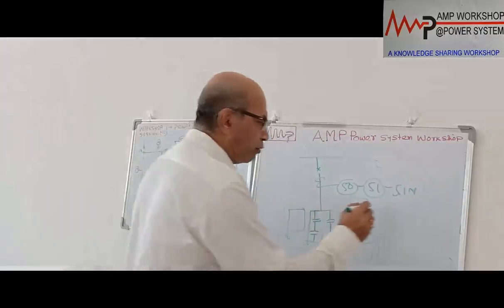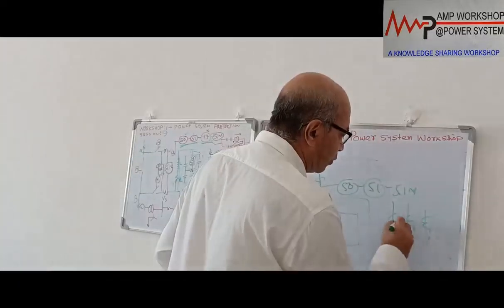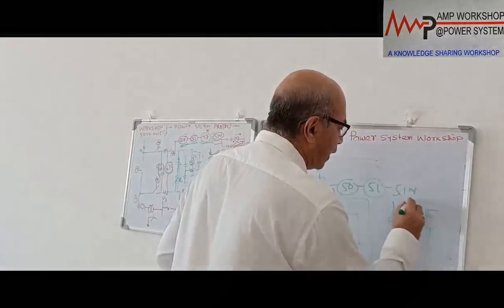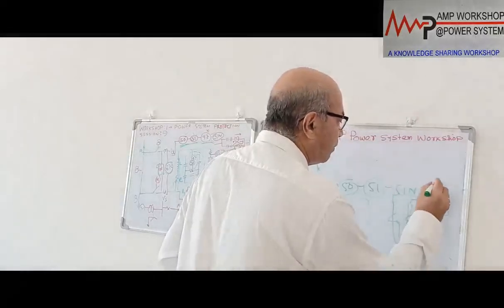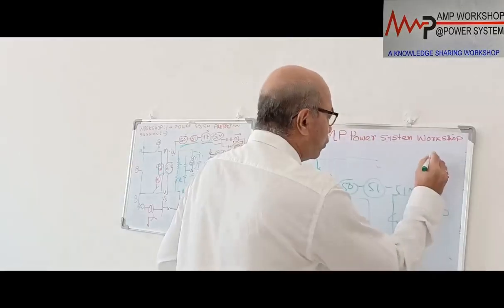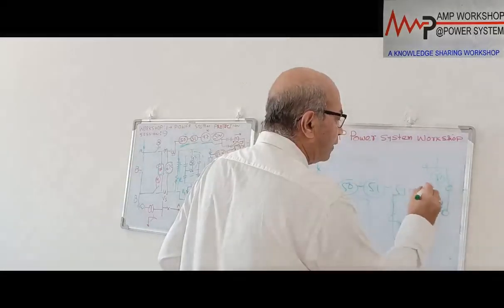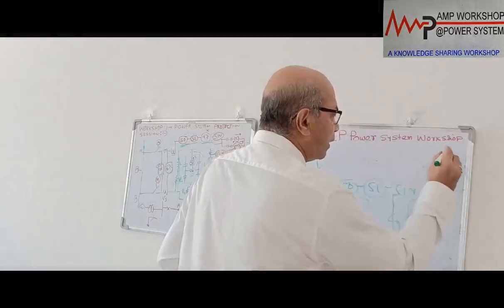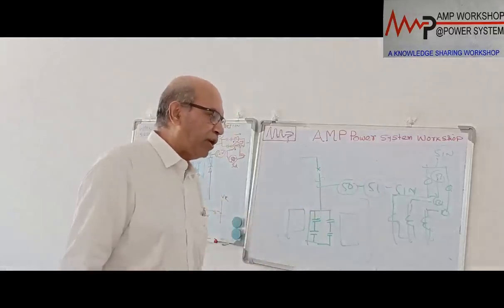How will we put them? We have already drawn this. These are the 3 lines. We will put 3 CTs. These will be shorted, and then here we will connect the corresponding relay: 50, then it will go to 51, then the neutral will be formed over here. This neutral goes to another relay, and 51N will be connected over here. This way, these 3 will be connected. So we will provide 50, 51, 51N protection.